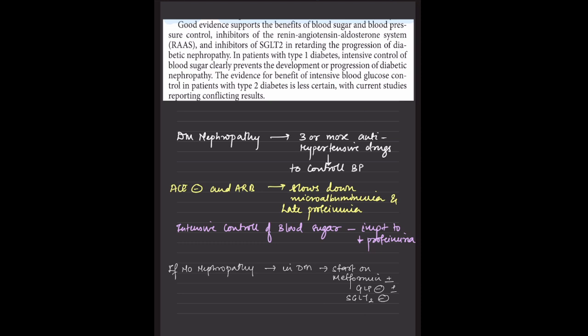And I have started a series. I will go with AKI also, and I will go with glomerulonephritis, MCD, focal segmental glomerulosclerosis, all the patterns. We will try to correlate everything and see where our patient fits in.